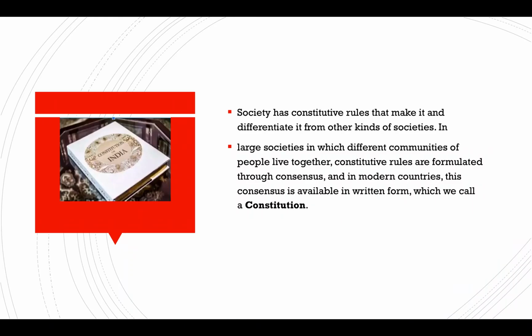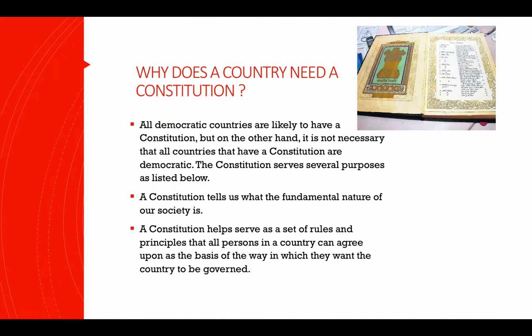Society has constitutive rules that make it and differentiate it from the other kinds of societies. In large societies in which different communities of people live together, constitutive rules are formulated through consensus. Consensus means agreement, and in modern countries this consensus is available in written form, which we call a constitution. See, constitution is basically written rules for a country that has been made by an agreement.